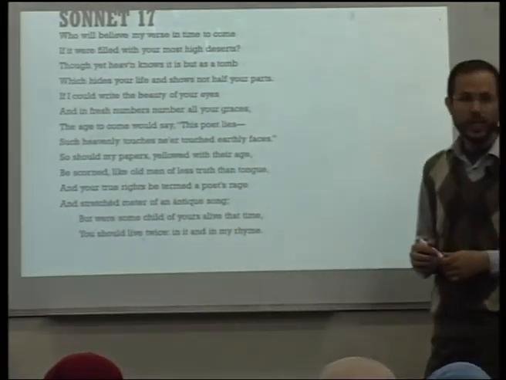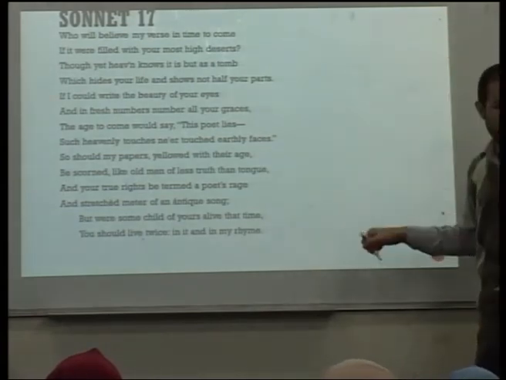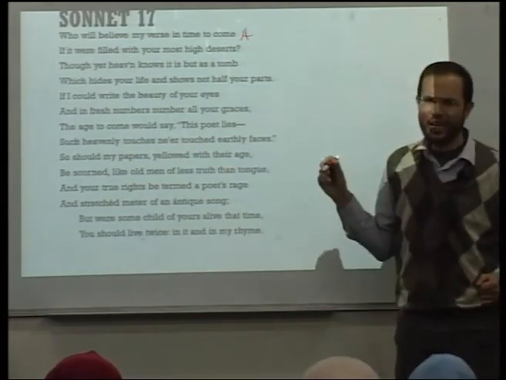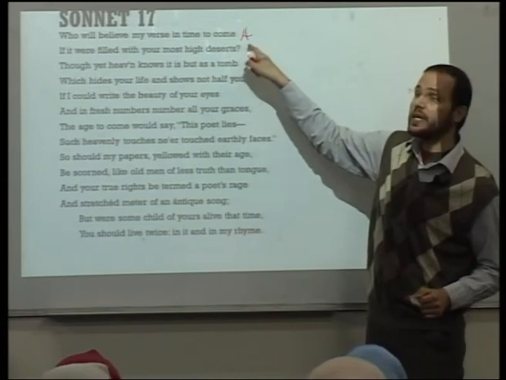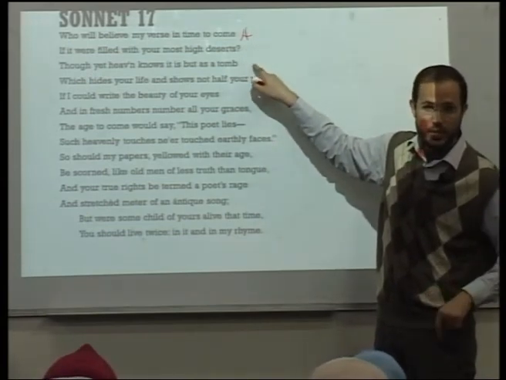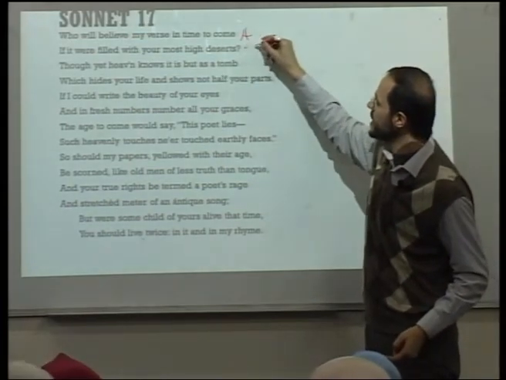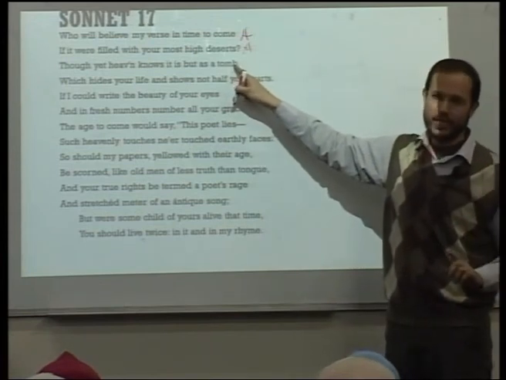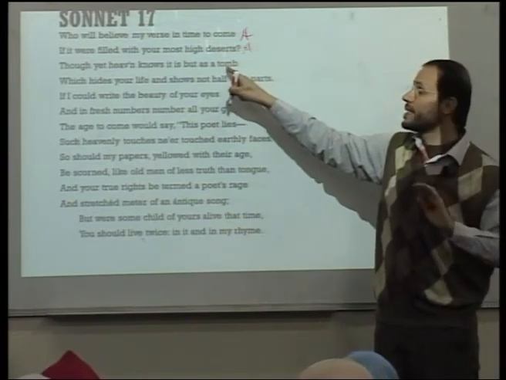While you're reading, I'll try to do the rhyme scheme. Remember, the rhyme scheme follows the A, B, C, D. The first sound is A. Why A? The first letter of the alphabet. If the second repeats the same sound, we give it A. If it's a new sound, B. So, come, desert. Listen, tomb, the B is silent, so it's not there in the sound. We care about the sound.